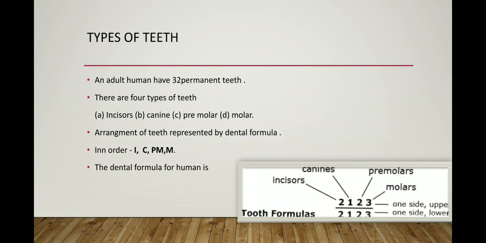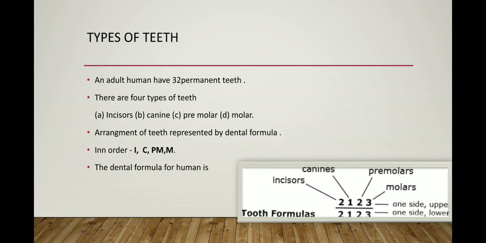What is the arrangement? The arrangement of the teeth is represented by the dental formula: I for incisor, C for canine, PM for premolar and M for molar. So our teeth are arranged in our buccal cavity according to the formula 2 1 2 3, because we have two jaws, upper jaw and lower jaw. So we have the same number of teeth in both jaws.